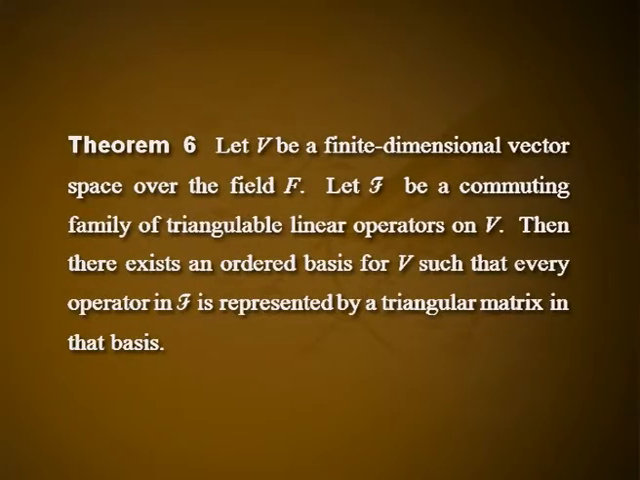The next result discusses the simultaneous triangulation of a commuting family of triangulable operators. Theorem 6. Let V be a finite dimensional vector space over the field F. Let F be a commuting family of triangulable linear operators on V. Then there exists an ordered basis for V such that every operator in F is represented by a triangular matrix in that basis. Proof. Let V be an n-dimensional vector space over the field F.